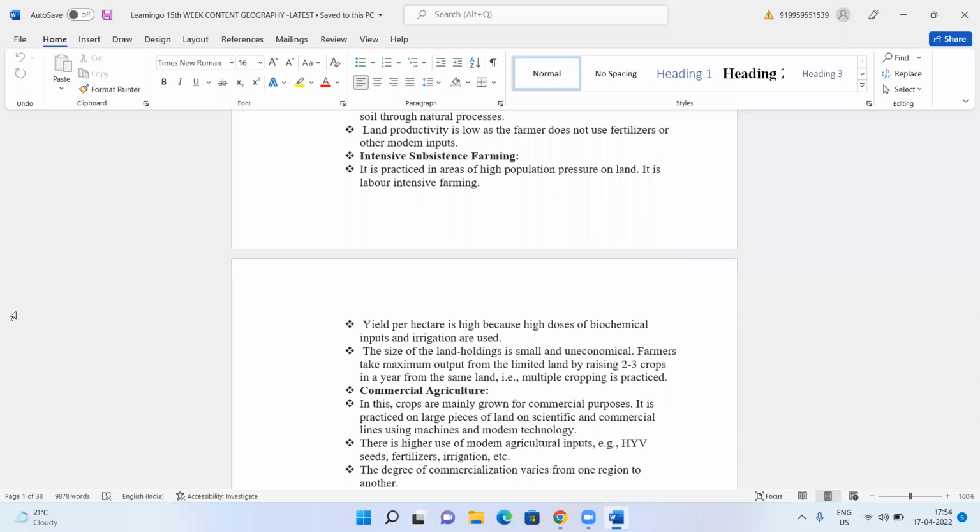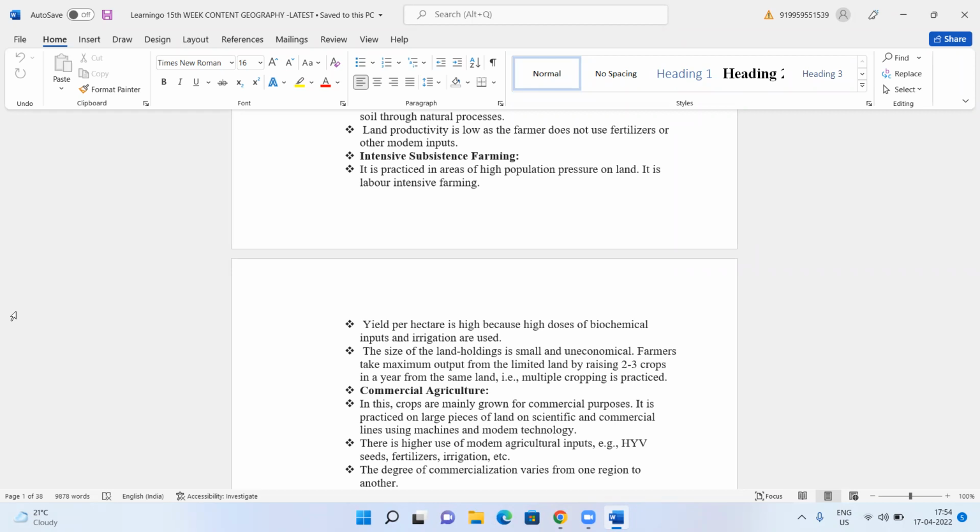The size of the land holdings is very small and uneconomical. Here also, as I said, it is because of the demand. But the land is very small, and the farmers take maximum output from the limited land by raising 2-3 crops in a year from the same land. That is, multiple cropping is practiced.